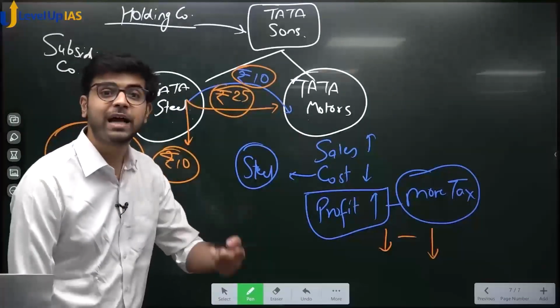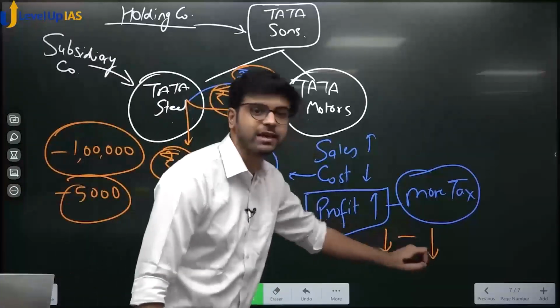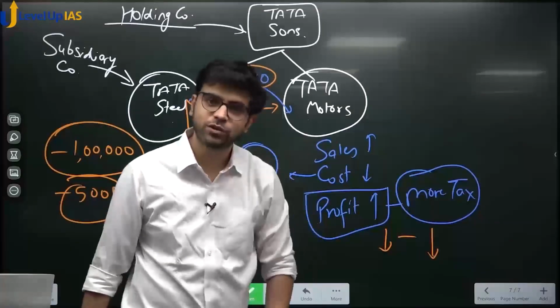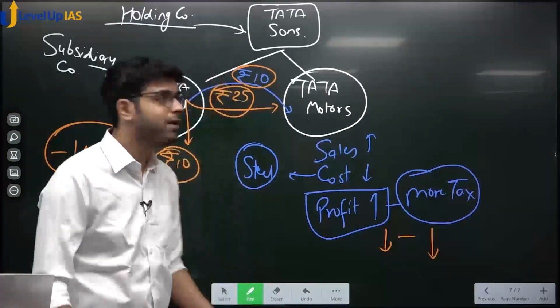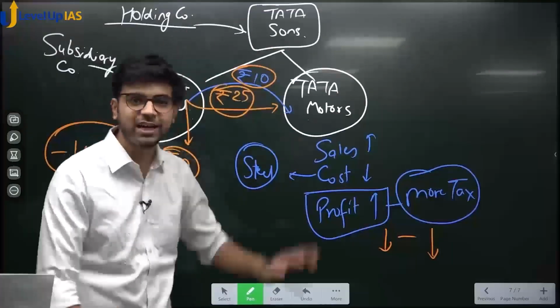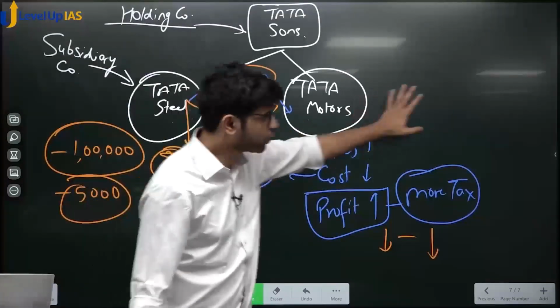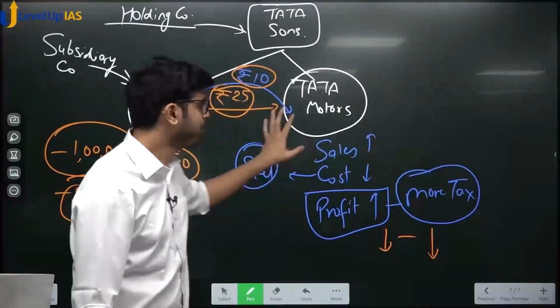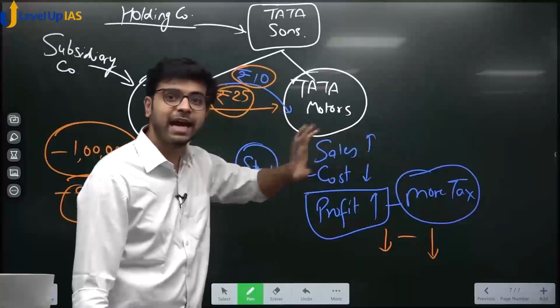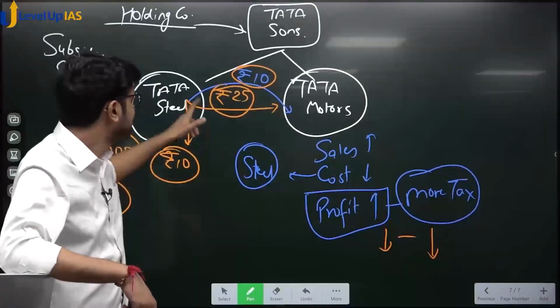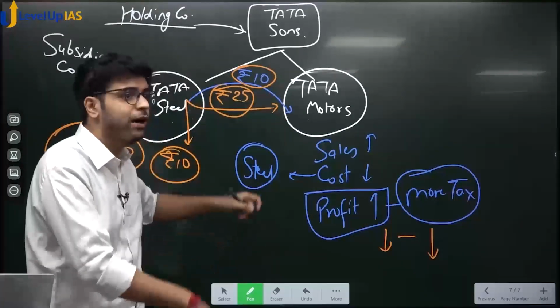But what is the benefit happening to Tata Motors? It has reduced tax. So if it was paying tax on 50,000 rupees, now it is paying tax on only 1,000, suppose. Okay? Who is ultimately benefiting? Everyone as a group is benefiting, yes or no? In the first scenario, tax was supposed to be paid on 50,000. Now tax is being paid only on 1,000 because, can I say, the profit has shifted here? Yes or no? Because this 25 becomes his cost.